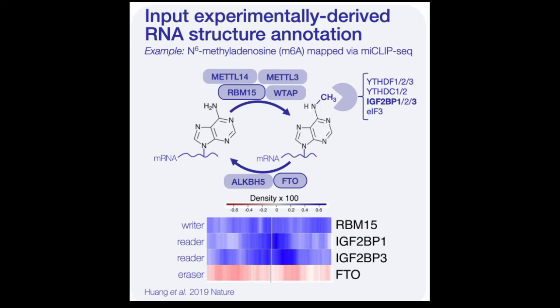nearBynding reveals that the m6A readers and writers co-localize with m6A modifications across the transcriptome, whereas the m6A eraser is depleted at sites of m6A modification, as expected.